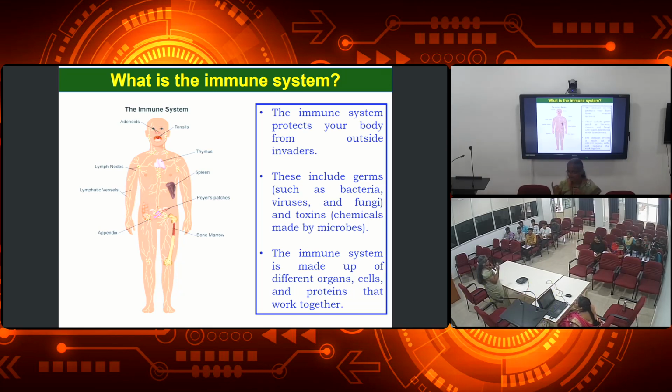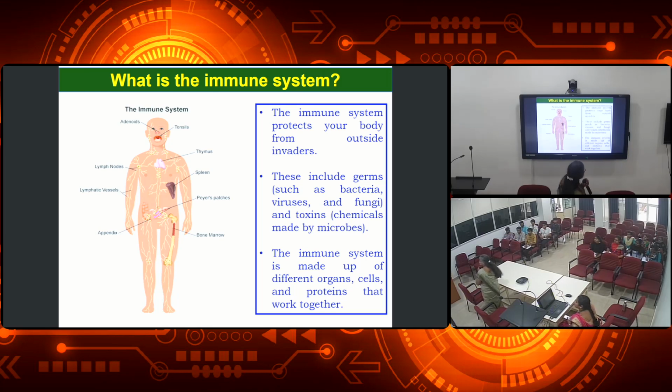So actually it is divided into two types. One is self-recognition and the other is non-self-recognition. You all know that even our body has different types of cells. Those cells could also be recognized as foreign bodies, but they are recognized as self cells, and the particles entering from outside are considered foreign bodies, and they will be recognized and rejected out by the immune cells. That is the function done by the immune system.